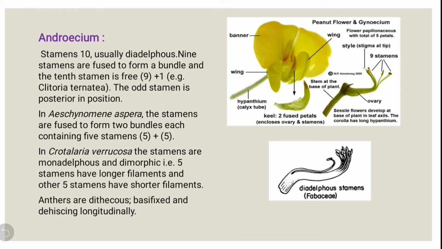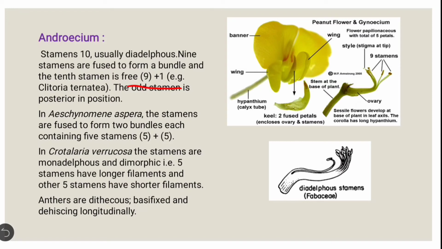Then androecium means the arrangement of the stamens. They are the male portion. The stamens are 10 in number, but in different species the stamens are arranged in different manners. In some plants, they are usually arranged as diadelphous, meaning they are in two bundles. In one bundle, 9 stamens are fused together to form a bundle, and the 10th stamen is free. It is written as (9)+1, as in the plant Clitoria ternatea. Then the odd stamen is in the posterior position.